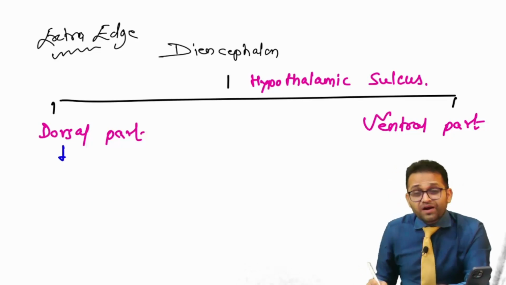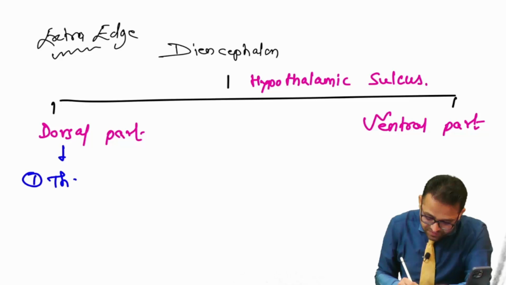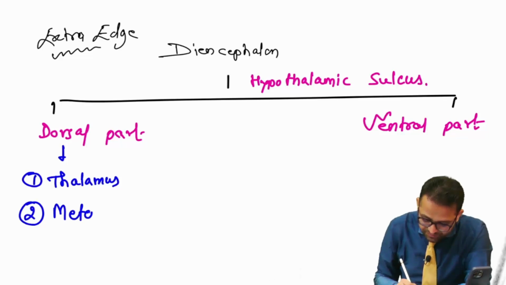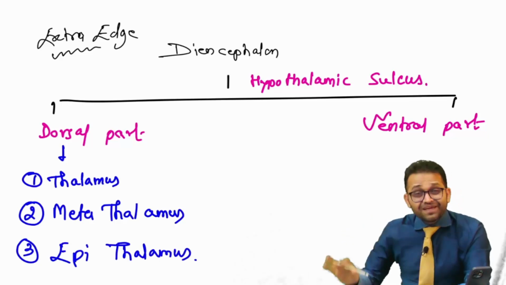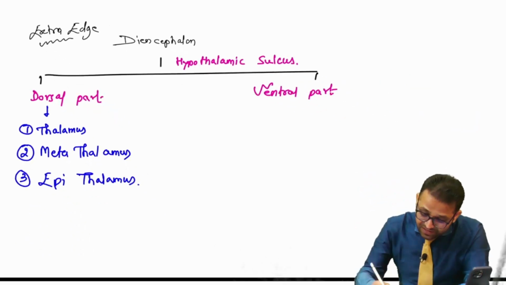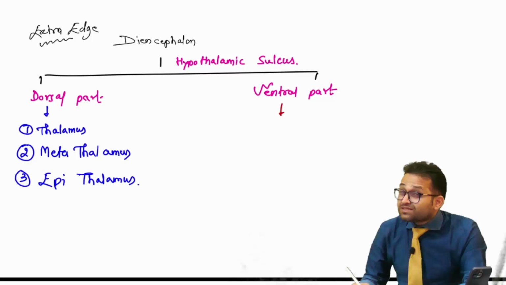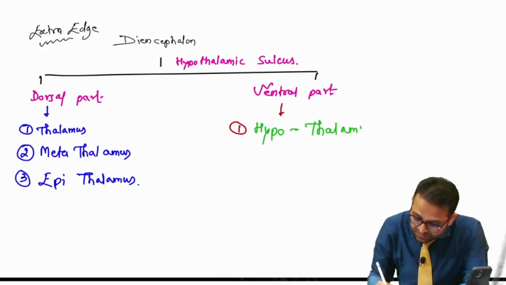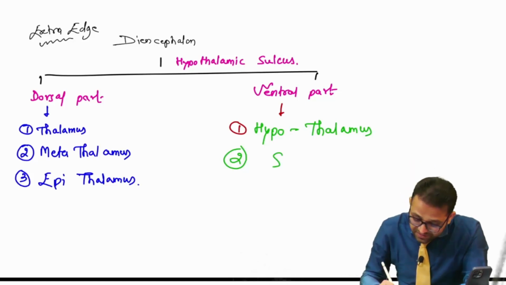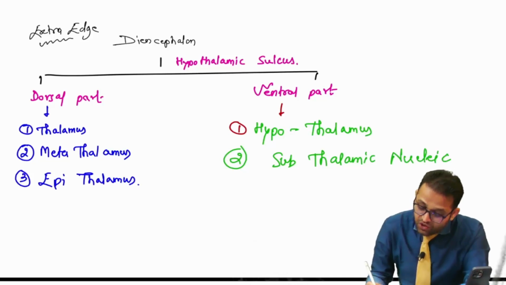Okay, sir. Dorsal part. Again, it is divided into the thalamus. Another thing you can remember, the metathalamus. And another thing you can remember, that is the epithalamus. Agree everyone? Fine. While the ventral part, look here, the ventral part is below. So you can say, sir, it is having the hypothalamus. Yes, sir. Another thing, that is our subthalamic nucleus of Luys.